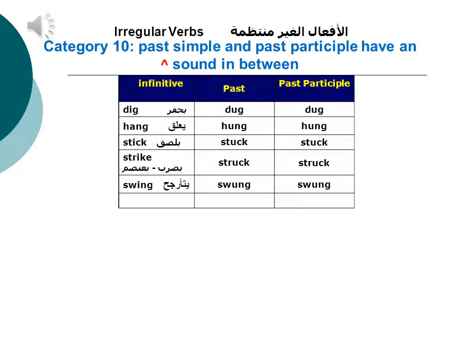In category 10, notice that the past simple and past participle have a U sound in between, like dig, dug, dug. Hang, hung, hung. Stick, stuck, stuck. Strike, struck, struck. Swing, swung, swung.